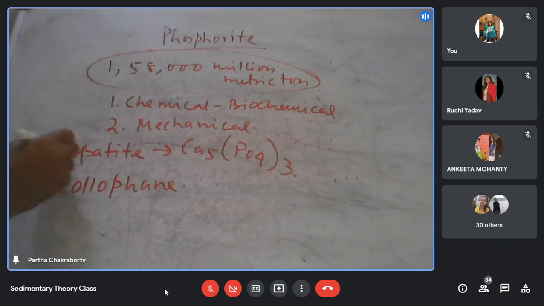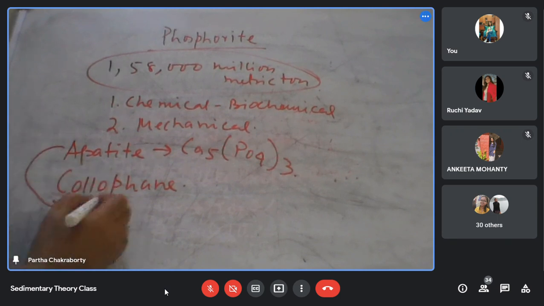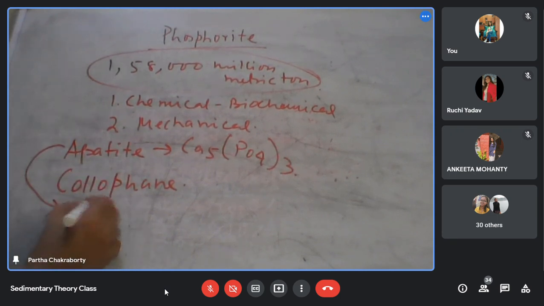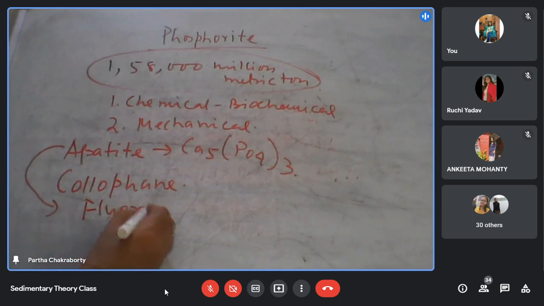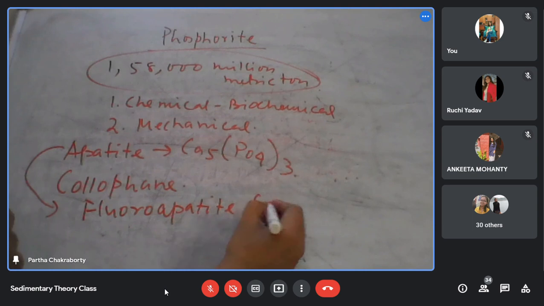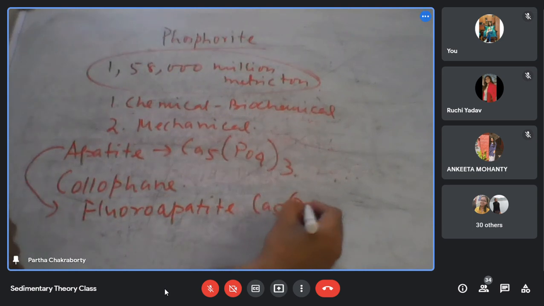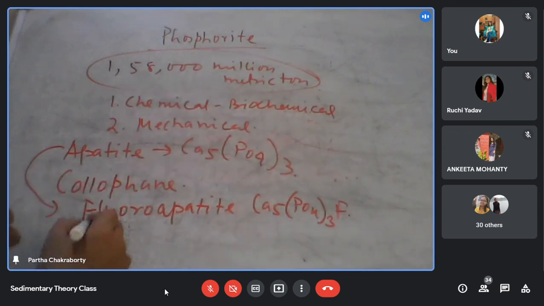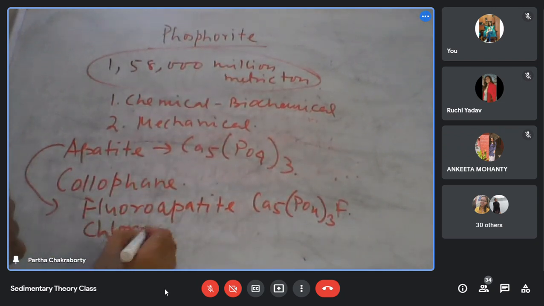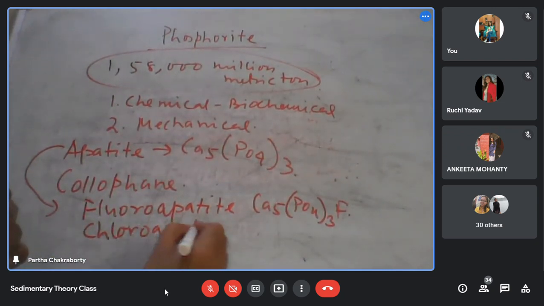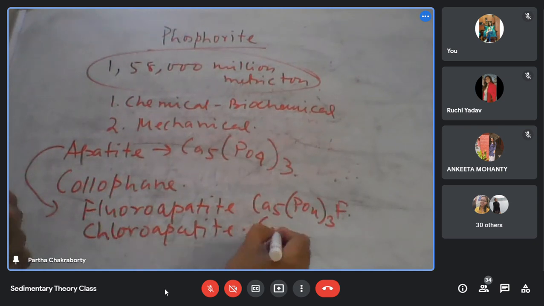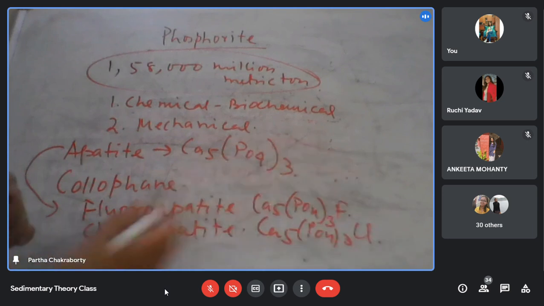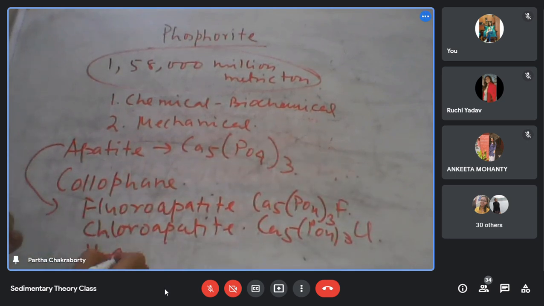Now, this apatite can again be of three different types. That is fluoroapatite, Ca5(PO4)3F, chloroapatite, Ca5(PO4)3Cl, and hydroxyapatite.